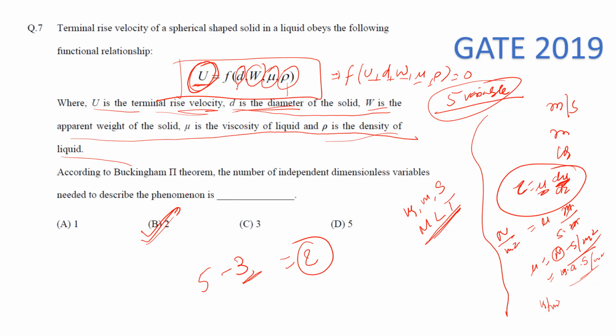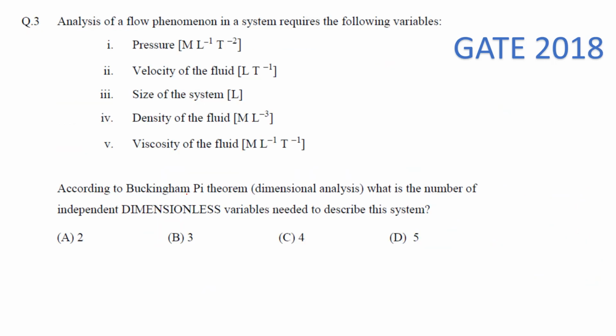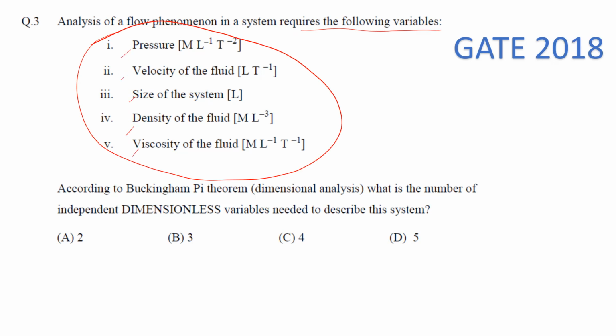Fine. Okay, now let us move to the next question. Analysis of a flow phenomenon in a system requires the following variables. These are the variables which are needed to define a system, right? Here it is clearly given that these are the variables: pressure, velocity, size, density, viscosity. So how many variables are there?